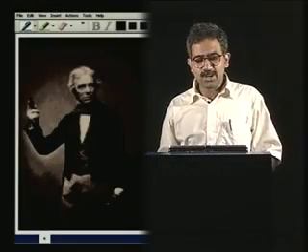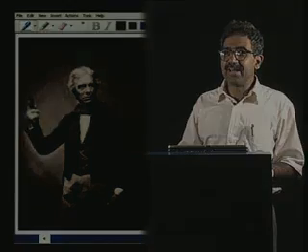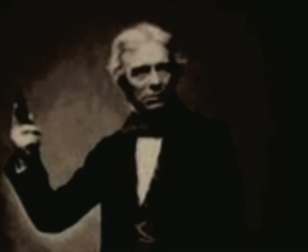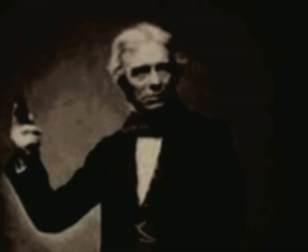So I am sure that all of you would have recognized this to be the portrait of Faraday, and let us continue to try to understand and appreciate what Faraday meant when he introduced the concept of an electric field. For him, the electric field was something that was very real. It was like a fluid. In fact, that is the beginning of the whole subject of vector analysis, vector calculus, whatsoever.